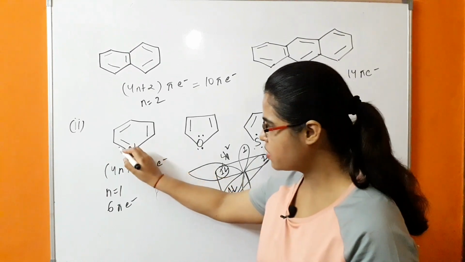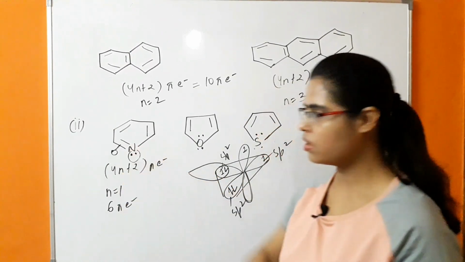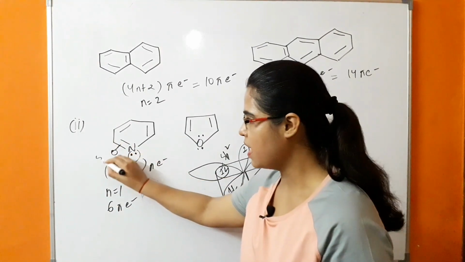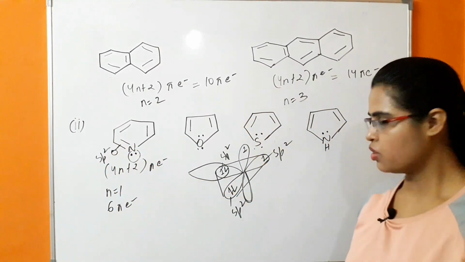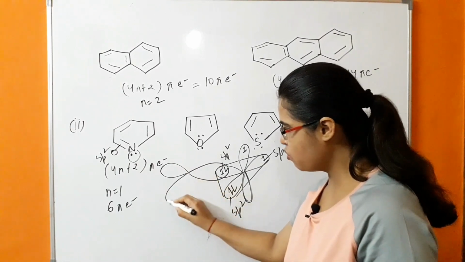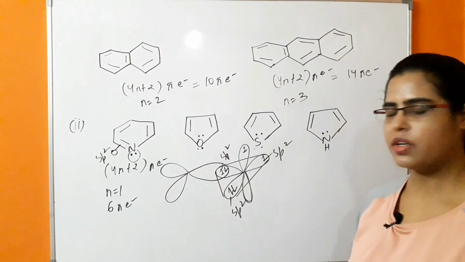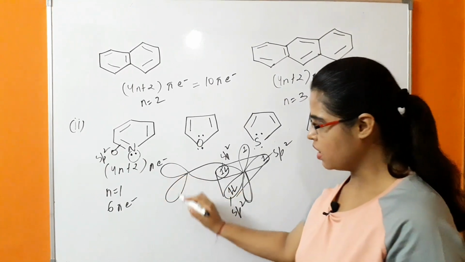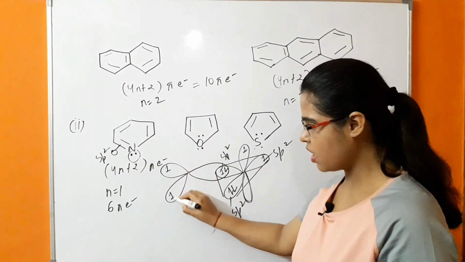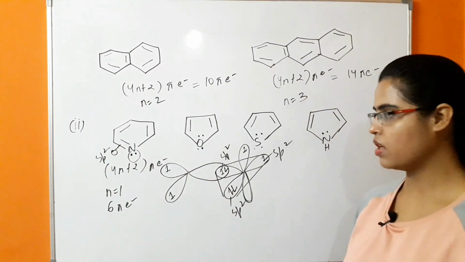Because of that, this is the first sigma bond formed between the nitrogen and the carbon. This is an sp2 sigma bond. Next there are 2 more hybridized orbitals of this carbon. Each hybridized orbital is having 1 electron.